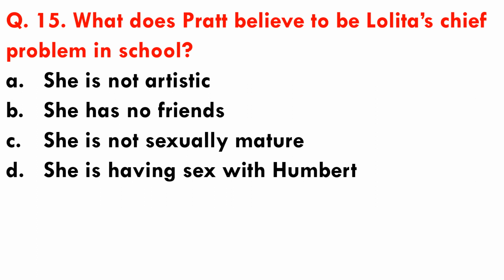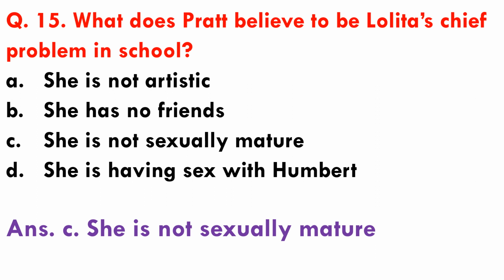Question 15. What does Pratt believe to be Lolita's chief problem in school? Pratt, the headmistress of Beardsley Girls' School. Options are A. She is not artistic, B. She has no friends, C. She is not sexually mature, and D. She is having sex with Humbert. So here the headmistress believes that Lolita is not sexually mature, and that is the chief problem of Lolita in school. So option C is the correct answer.